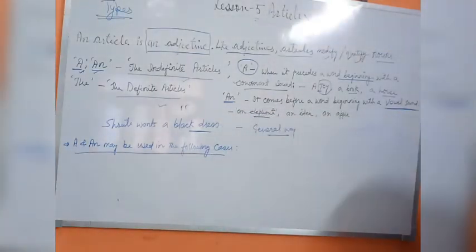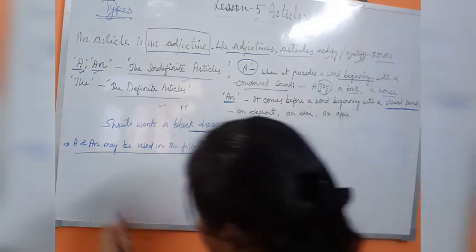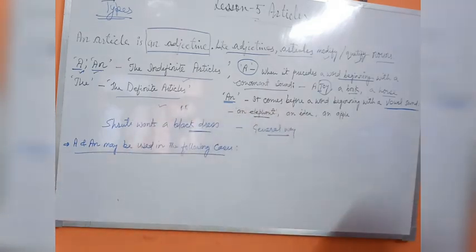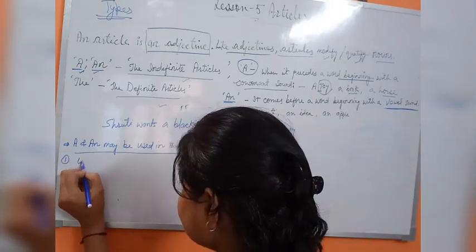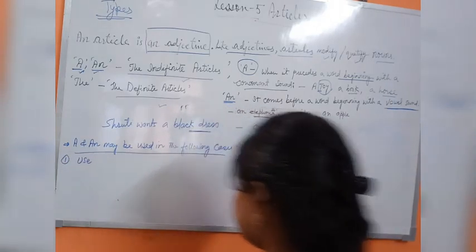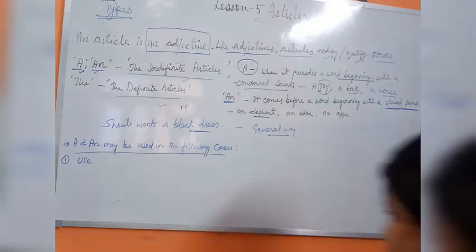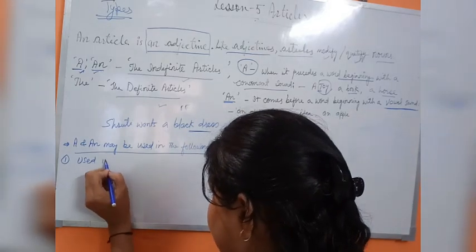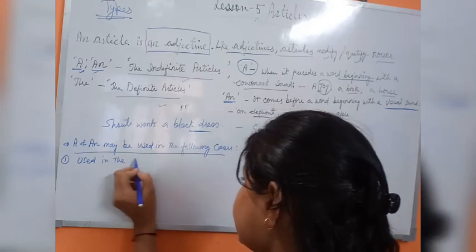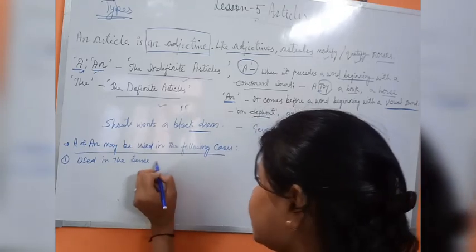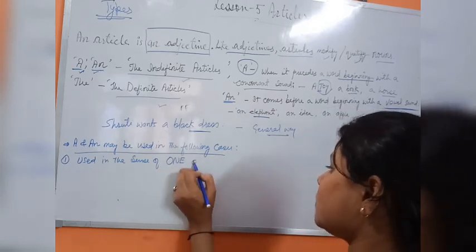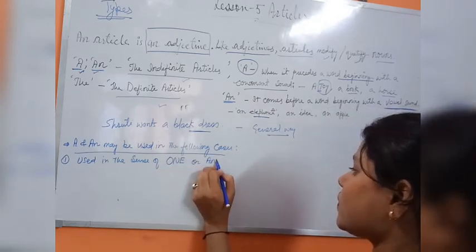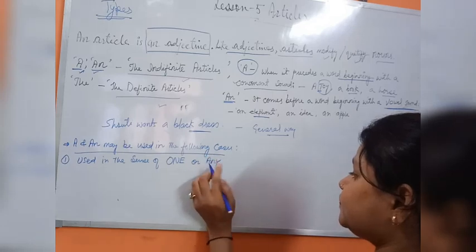Clear? So first of all, it is used in the sense of one or any. The first case says it is used in the sense of one or any.